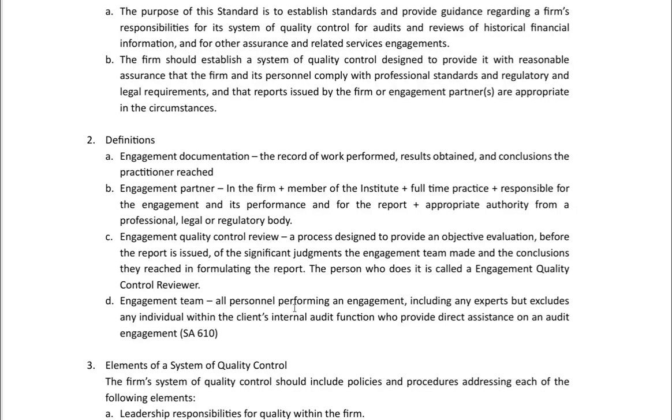Engagement team involves all personnel performing an engagement, including any experts, but excludes any individual within the client's internal audit function who provides direct assistance on an audit engagement. This is in reference to SA 610, so very much important.